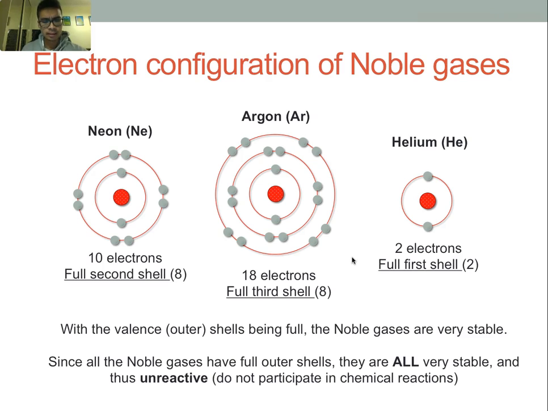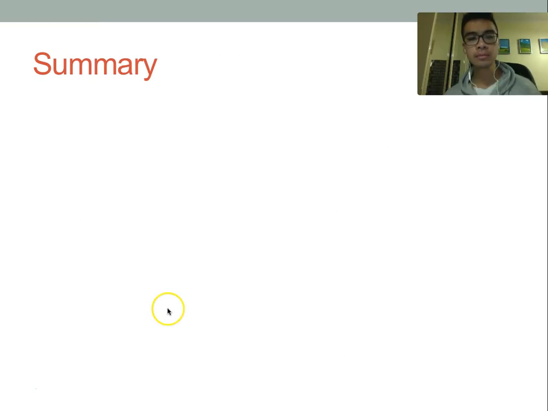Now, how is this? All noble gases with their full outer shells are very stable and thus unreactive and do not participate in chemical reactions, because the elements themselves don't need to take in electrons or give away electrons in order to complete their outer shells. And that's why they are very unreactive and very stable.